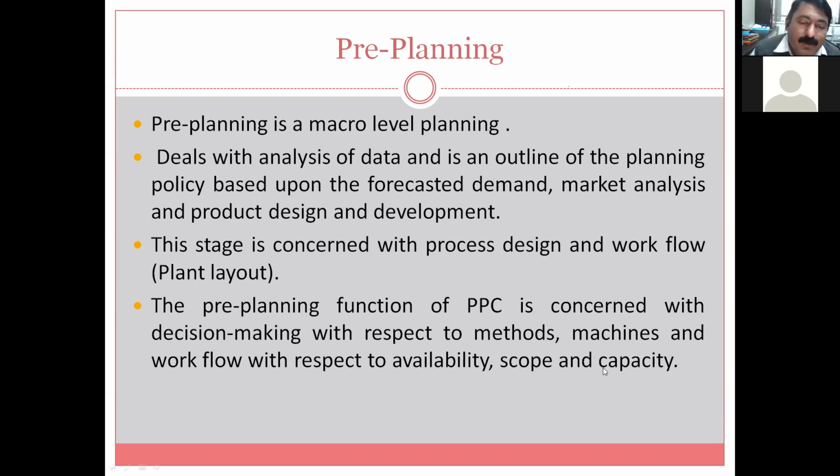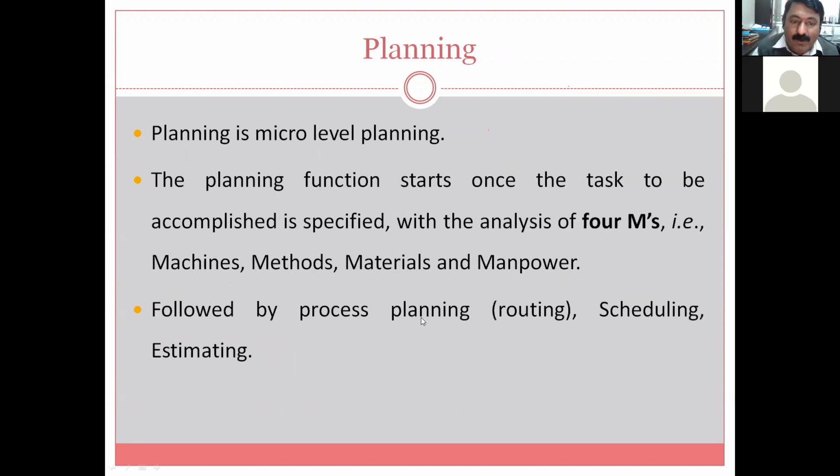For example, we may want a CNC machine to be used every time, but there are 5 CNC machines and the capacity of a CNC machine is to produce 10 parts per day, so we cannot overload the machine. Or it may not be possible to fabricate that particular part using that machine. So workflow with respect to availability, scope and capacity of the machine is very important. This is pre-planning, which we have already discussed. Then the planning stage is micro level planning. Here there are 4 M's: machine, method, material and manpower.